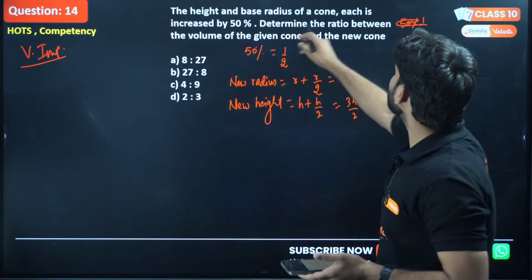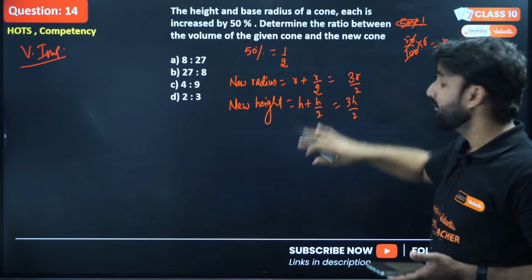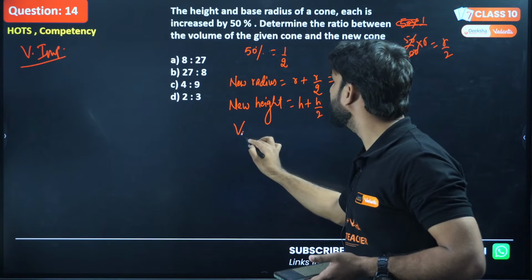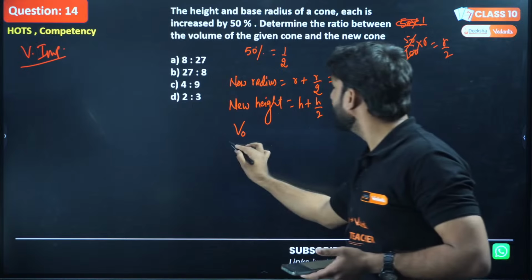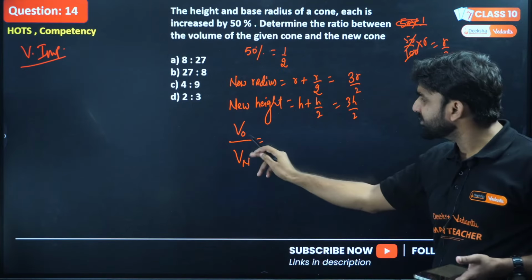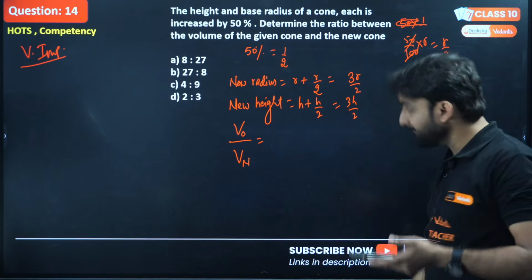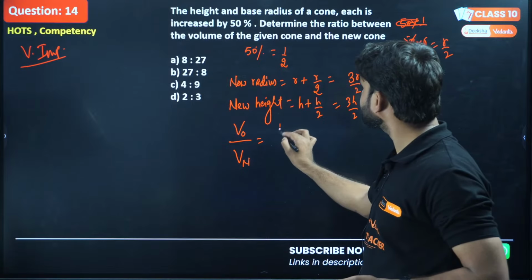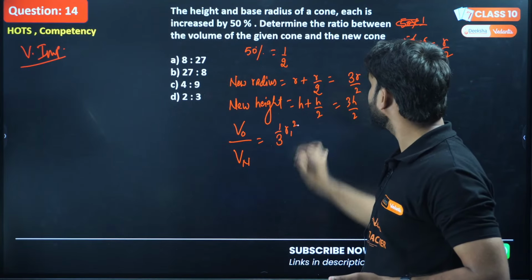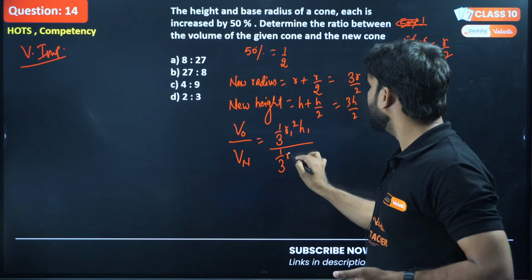Now, determine the ratio between the volume of the given cone and the new cone. Very good. We have to find the volume of the original cone to the volume of the new cone. Very easy. Volume of original, O is representing original and N is for new cone. Okay. So the volume of a cone is 1 by 3 R1 square H1, and I'm taking here 1 by 3